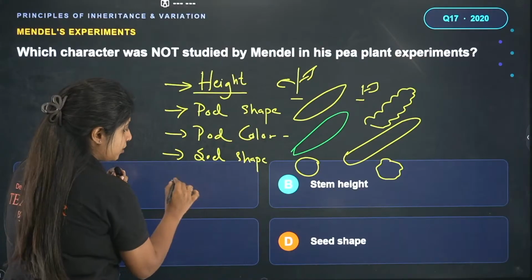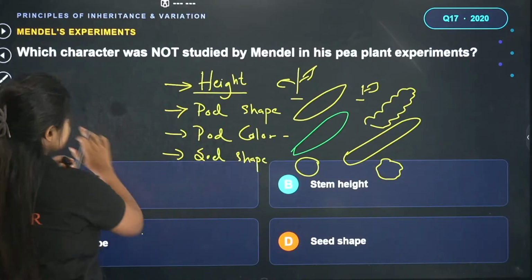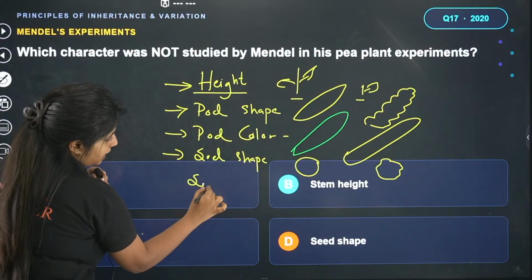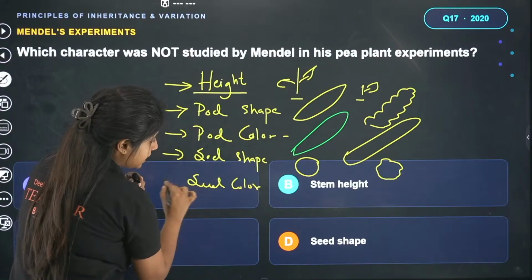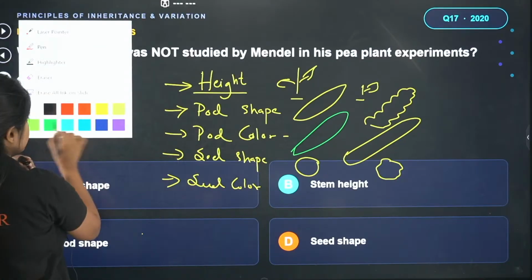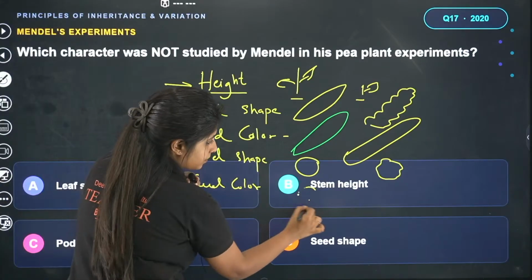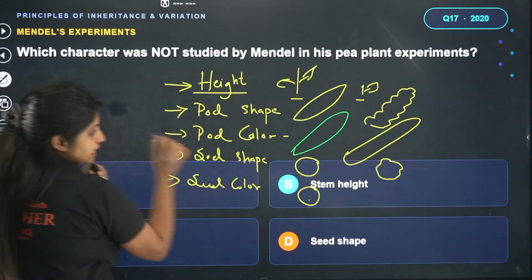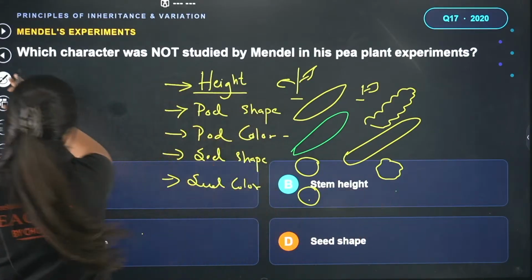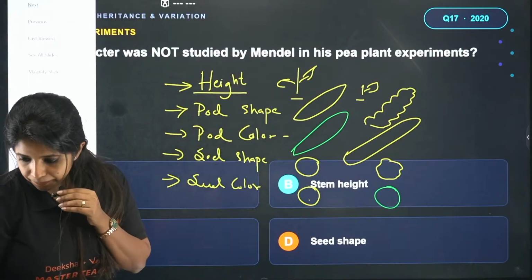Apart from seed shape, there is seed color, which can be yellow seeds or green seeds.